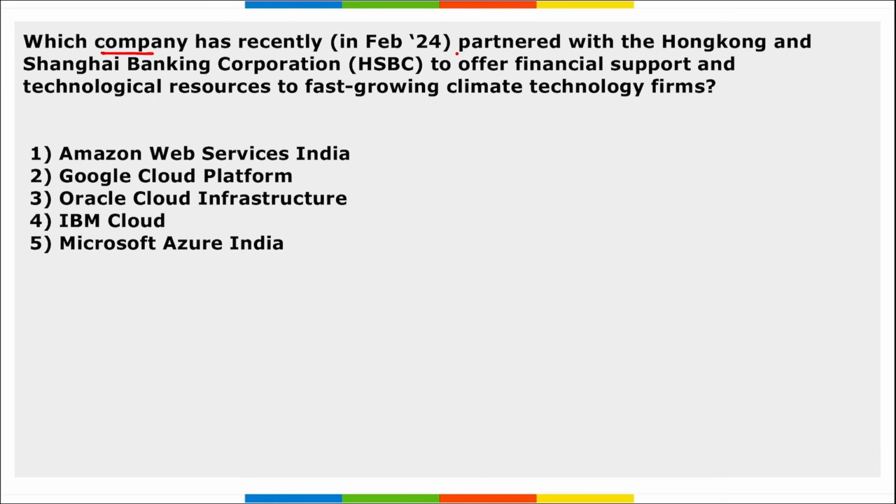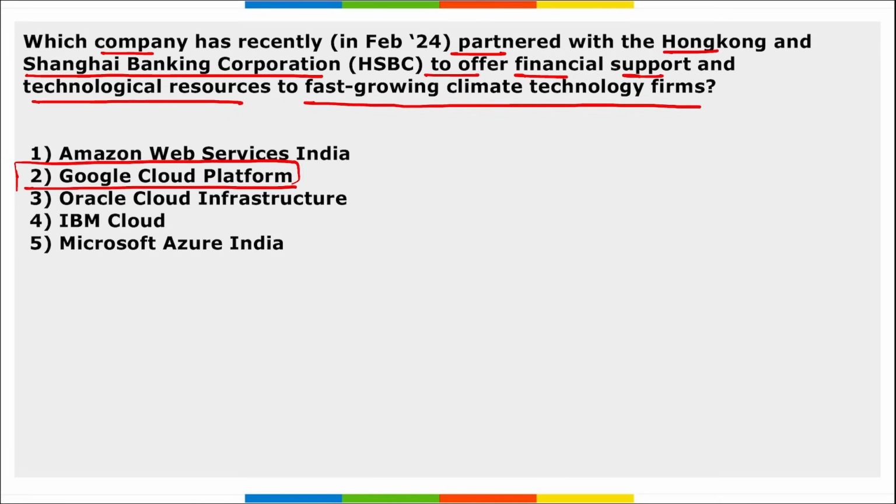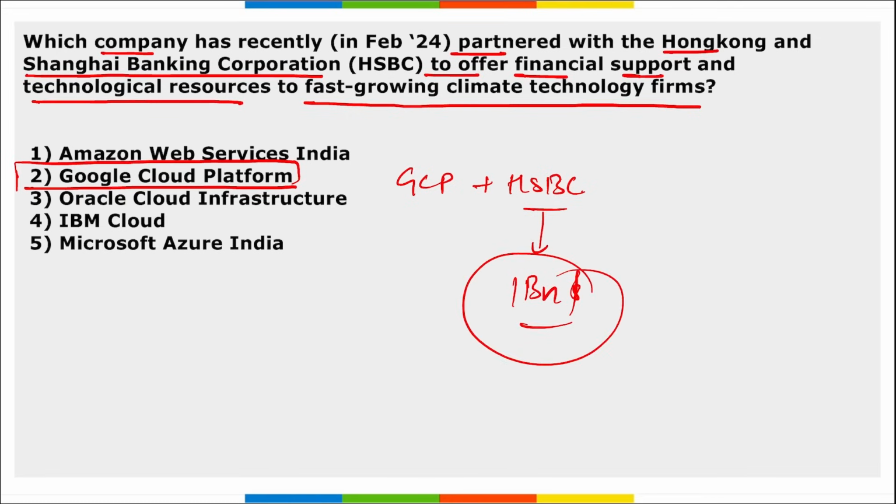Next, which company has recently partnered with Hong Kong and Shanghai Banking Corporation to offer financial support and technological resources to fast-growing climate technology firms? It is GCP, that is your Google Cloud Platform, correct? So Hong Kong and Shanghai Banking Corporation, that is HSBC, has partnered with GCP, right? And it is to offer financial support and technological resources to fast-growing climate technology firms. And HSBC here will be funding $1 billion to climate tech companies that will be selected by Google through their Google Cloud Ready sustainability program by 2030.